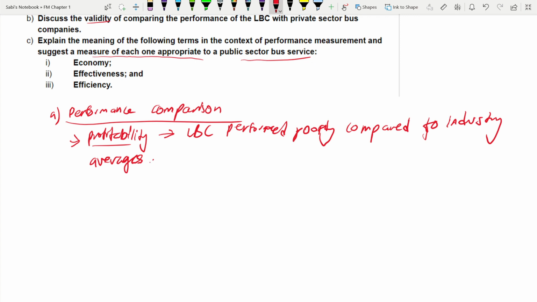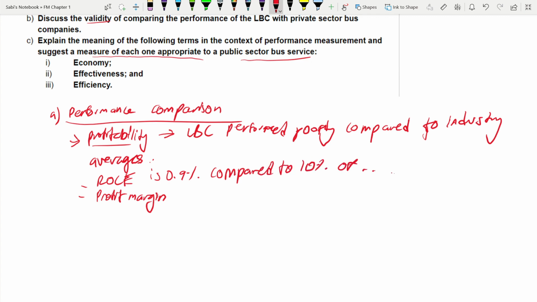Now you have to make mention of those numbers somewhere. So here you can write the two ratios, that is ROCE, profit margin. So ROCE was 0.9%, right? It's 0.9% compared to, always write compared to 10% of the private company. The rest you can fill in.